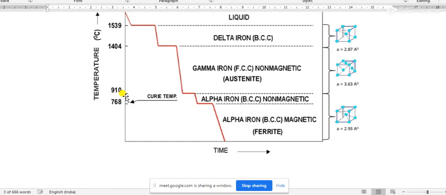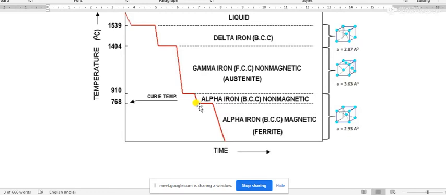Okay, but one important characteristic of iron is that up to 768 degrees Celsius or approximately 770 degrees Celsius, iron loses its magnetic property.